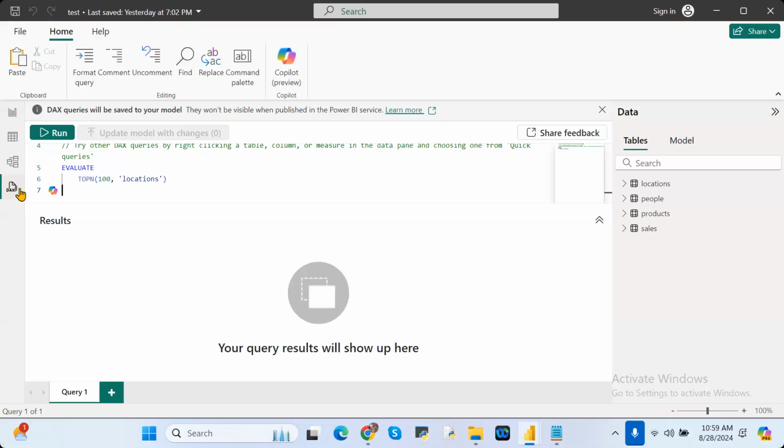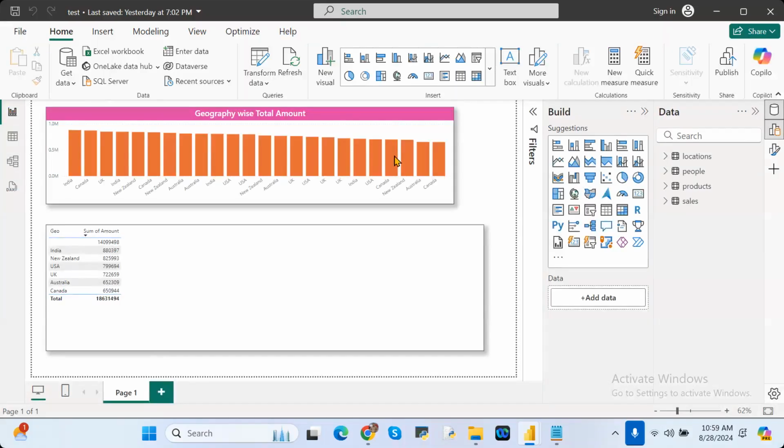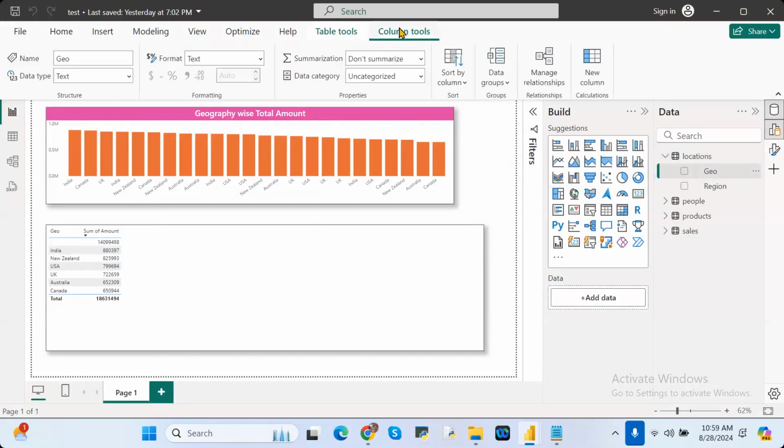For that one, we can identify it in the DAX query view. Not only in DAX query view, in this particular one also we can know what data type it is. For example, under locations, see Geo, which type of column is it? Under the column tools, what is the data type?